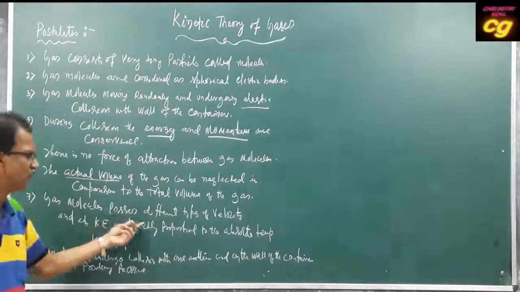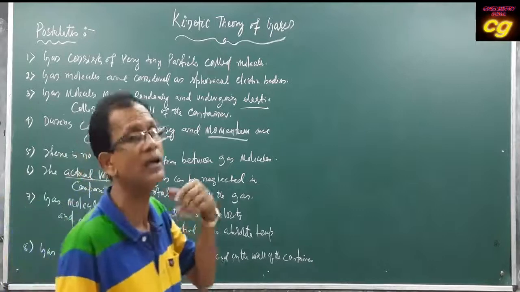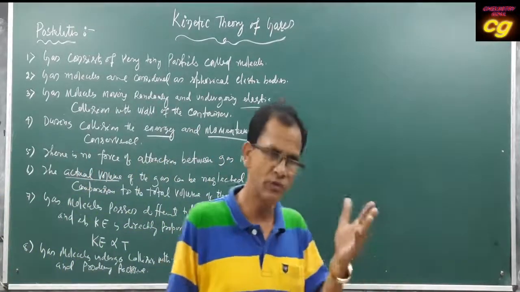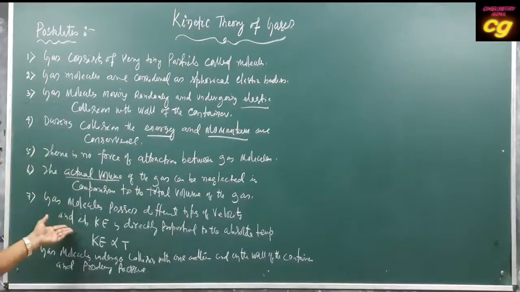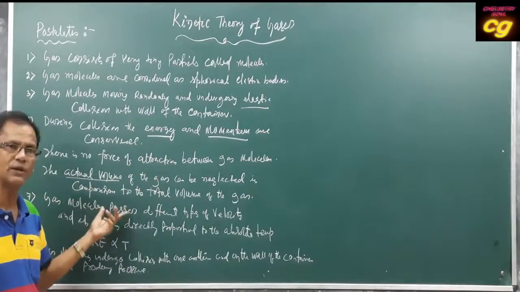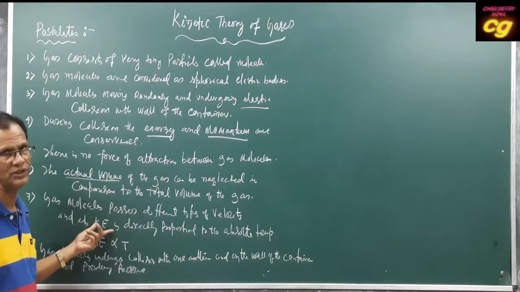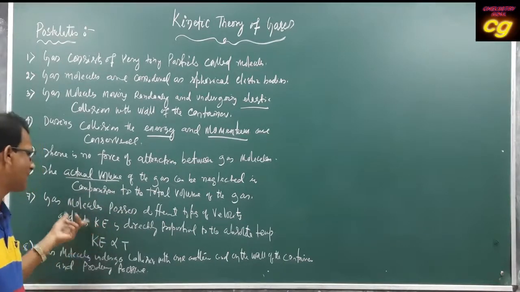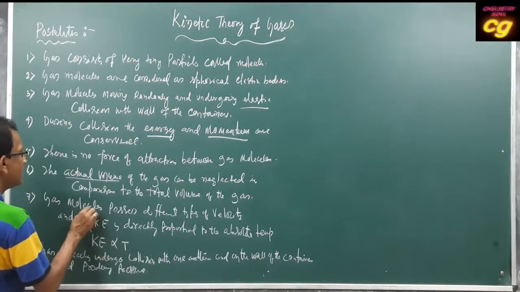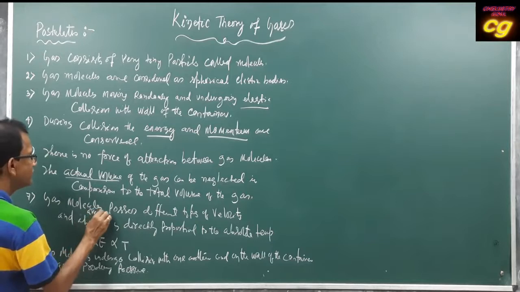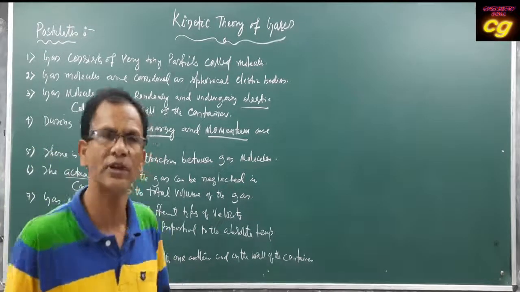Gas molecules possess different types of velocity. We will discuss that later. The velocity depends upon temperature and other factors, and these velocities are different from one another. The average kinetic energy of the molecules is directly proportional to temperature.